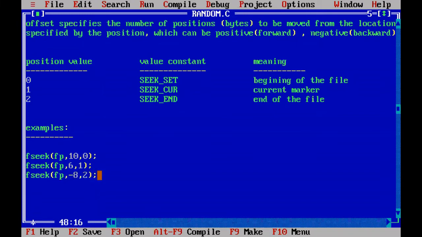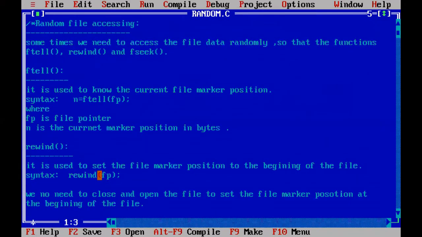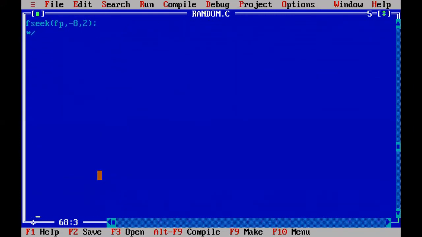Some examples for fseek. Now we will start a simple program which will illustrate the ftell function and the rewind function, and we will use the fseek function. All 3 functions we are going to use in one simple program, and we will end today's topic. So before that, comment out everything we have written till now, because it is not C programming code. If you try to compile all this code, you will get so many errors. So start with the program. I am writing void main. Start with void main.